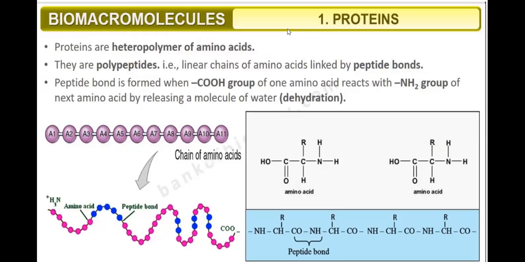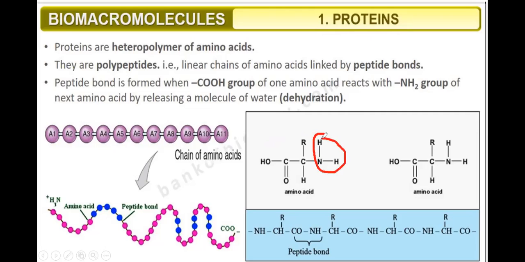Now we'll be discussing one biomacromolecule, that is protein. What is protein? Proteins are heteropolymers of amino acids. This is an amino acid. It has two groups. One is what?